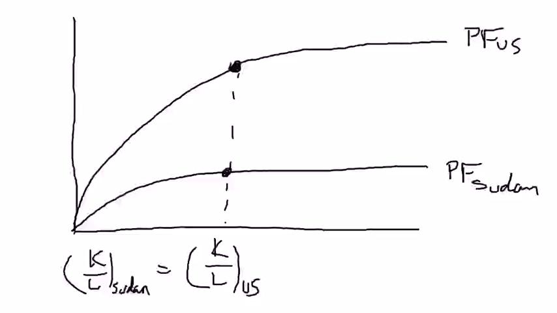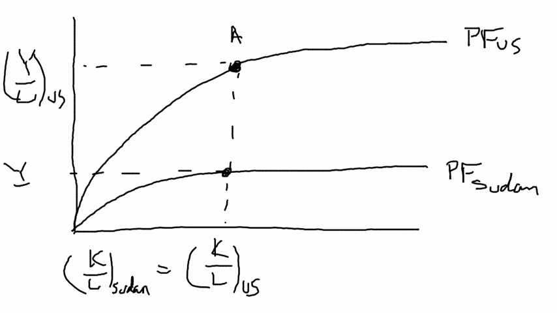So let's just say, for the sake of argument, that Sudan and the United States start off with exactly the same capital-labor ratio. So the United States is up here at point A, and therefore they've got a relatively high level of labor productivity, and Sudan is down here, with a relatively low labor productivity and hence low standard of living. The question is, will Sudan catch up to the United States, much like Japan caught up to the US in the last video? And the answer is going to be no.